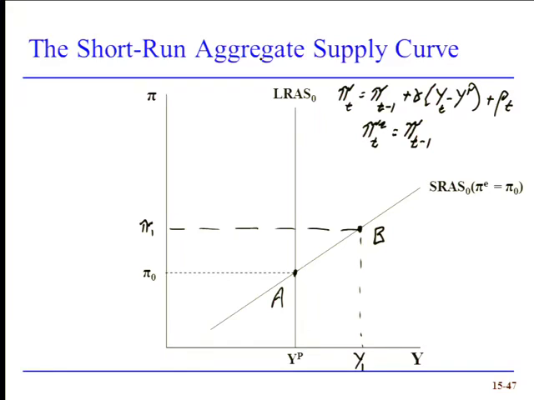Well, we're on the short-run aggregate supply curve. As long as we're on this short-run aggregate supply curve, what we expect inflation to be is where it intersects the long-run aggregate supply curve. So actual inflation, we're at pi 1, but we expect inflation to be pi 0. Actual inflation 5%, we expect it to be 3%. Oops, what's going to happen? What will happen the following year?